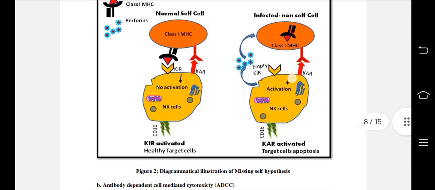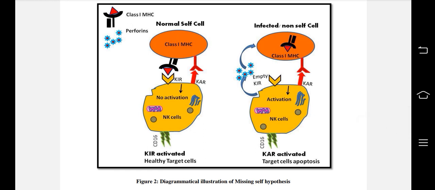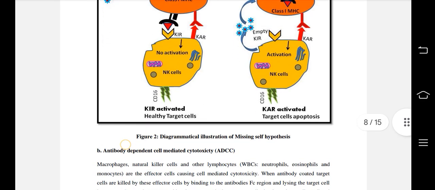Diagrammatic illustration of the missing self hypothesis. Class 1 MHC present, normal self cell. Class 1 MHC, KIR, no activation of NK cells. KIR activated, but the cell is not activated. Healthy target cell, but infected non-self cell: class 1 MHC empty, KIR, KAR activated NK cells. Target cell apoptosis will take place.